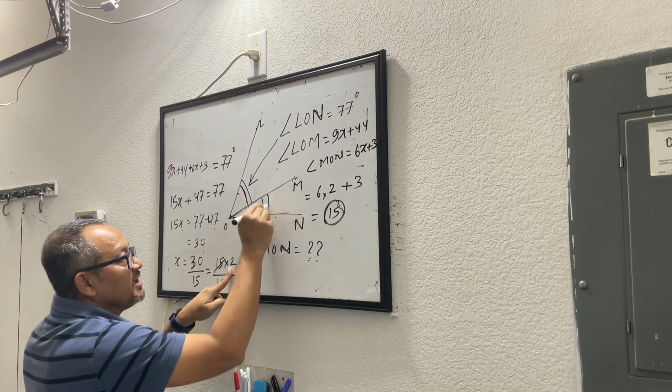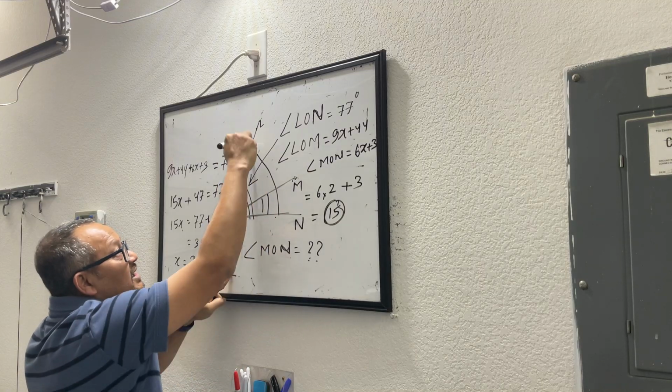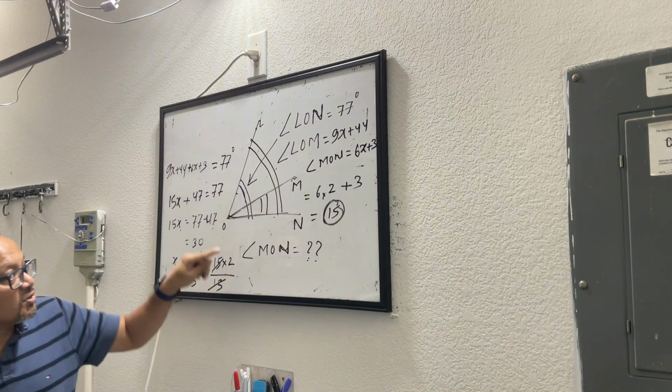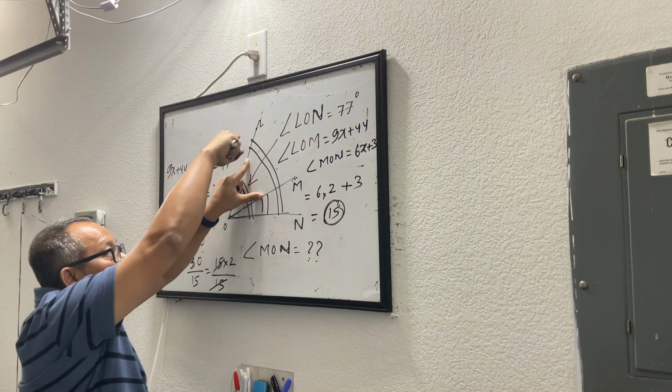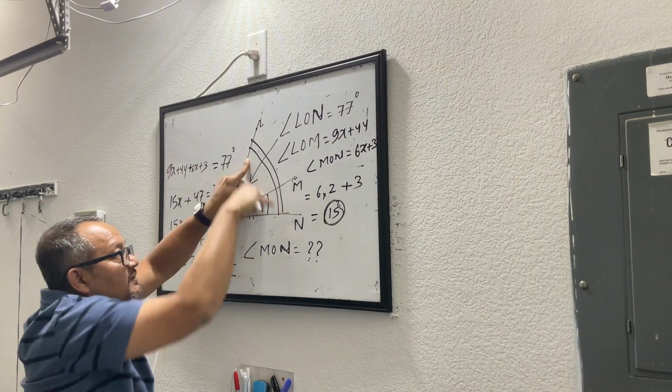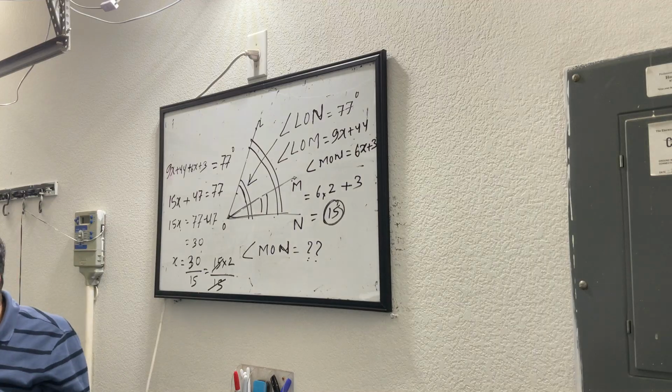So this is 15 and this whole thing is 77. So if you want to find out this angle, out of curiosity, you will subtract 15 from 77. That will be your value of the angle.